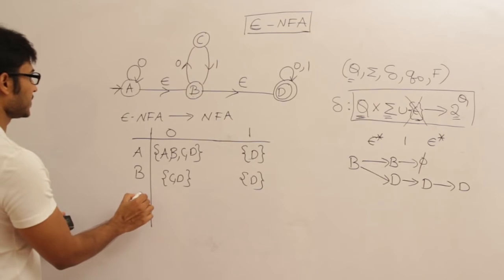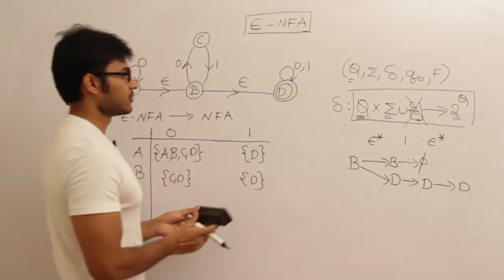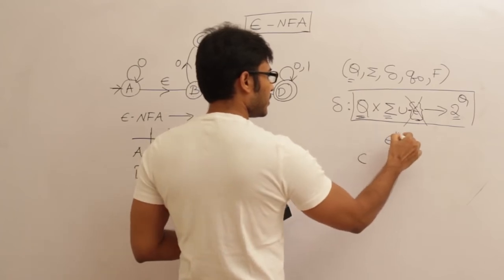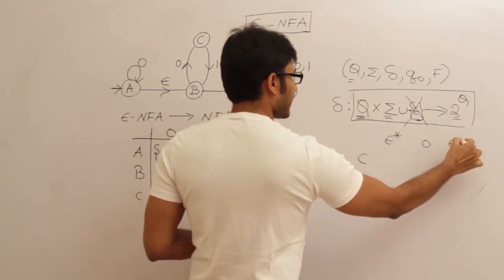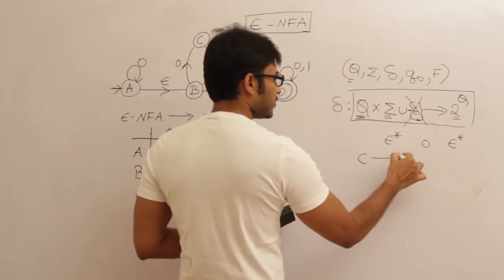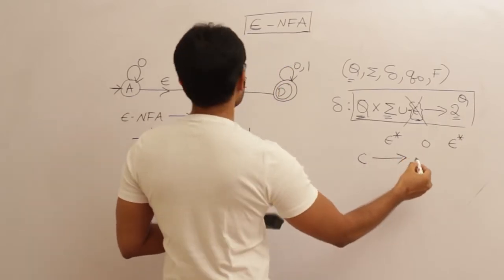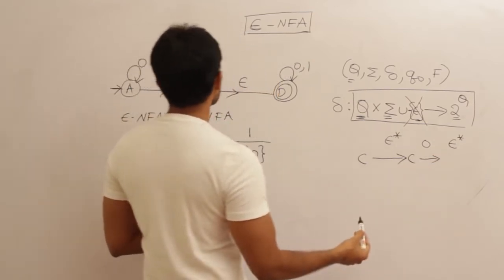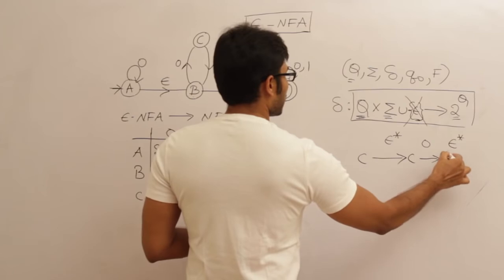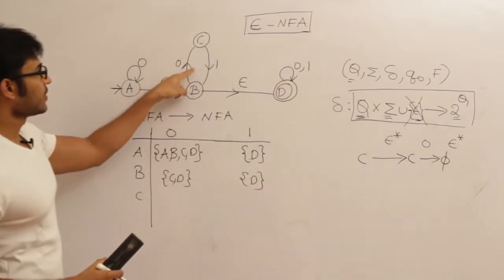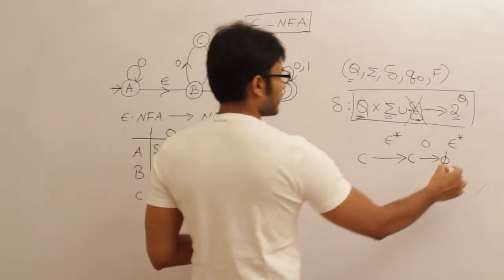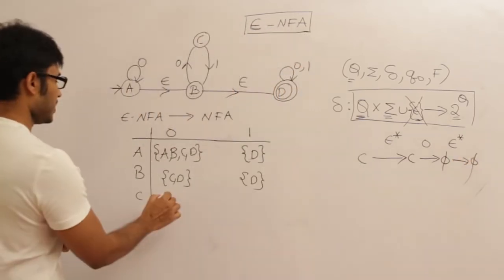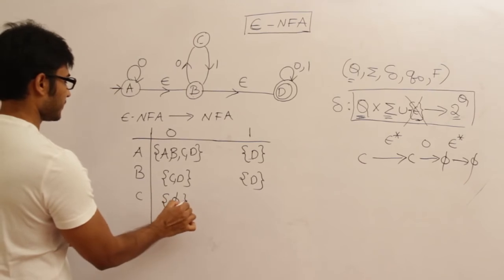Okay. Next one, C. C on 0. I'll write epsilon star 0 epsilon star. C on epsilon star is nothing but C, and C on 0, it doesn't have any move on 0. Check it. C doesn't have any move on 0, therefore it is phi, and therefore the outcome is phi. So what should I write here? C on 0 is phi.